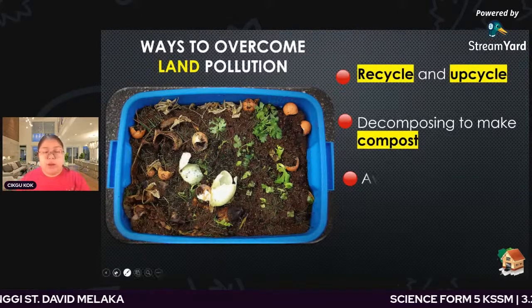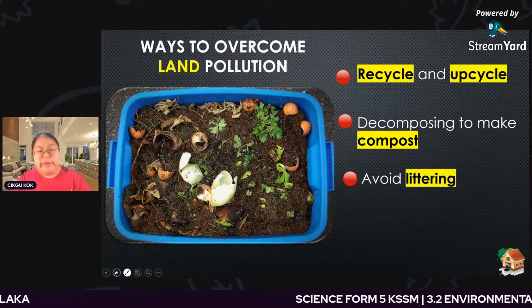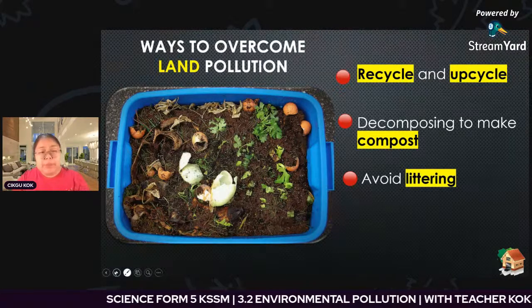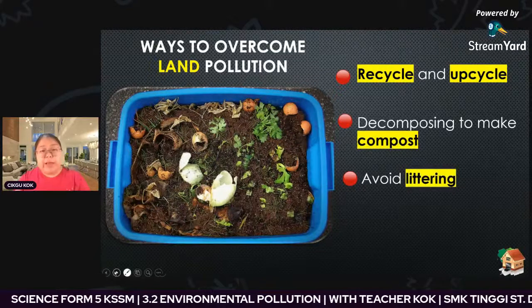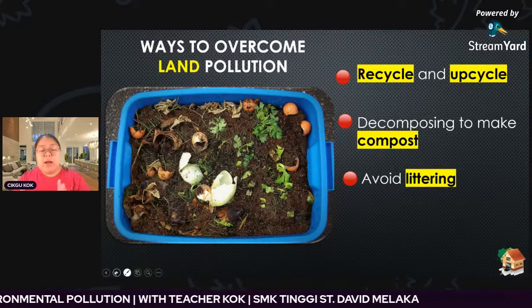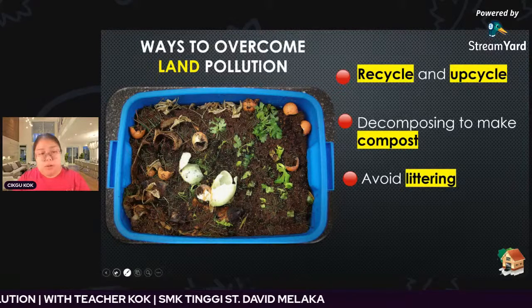And the last one, we need to avoid littering. Don't throw rubbish anywhere. That means we can keep things we can use, and the waste we can recycle again. So we keep it. This is one of the ways to overcome land pollution.